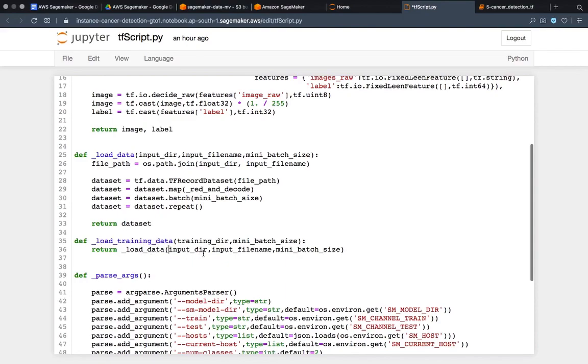Okay, so input directory will be equal to eval directory, evaluation directory. Okay, and after that, because I am writing it for train, it will not be the evaluation directory, it will be the training directory. And after that, input file name will be images, as always. Images train dot tf records. Okay, images train dot tf records.